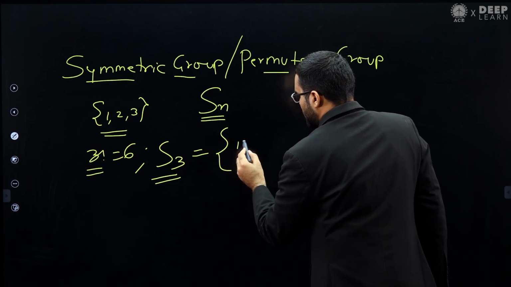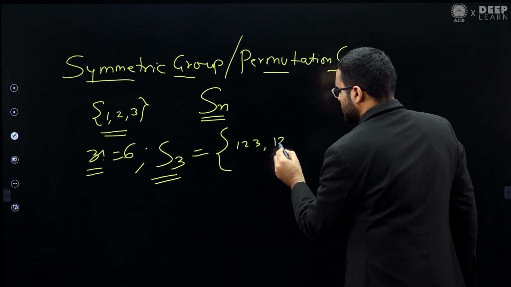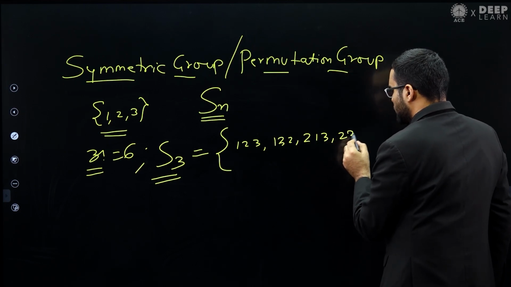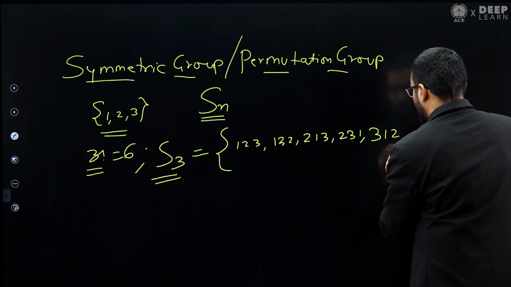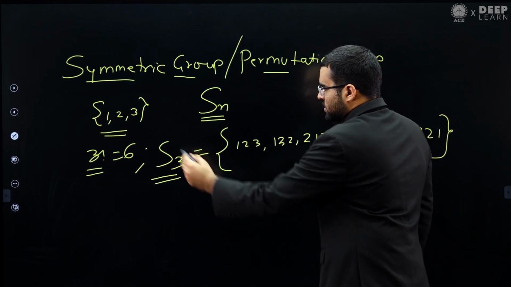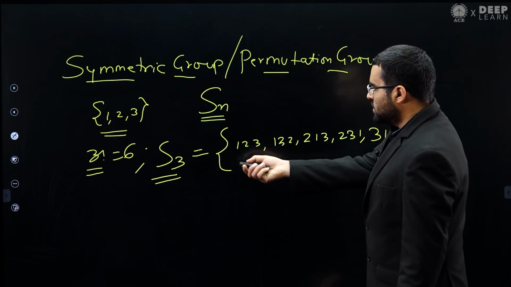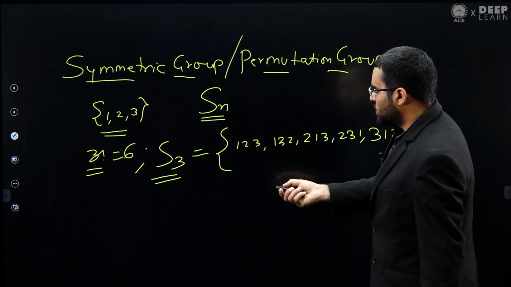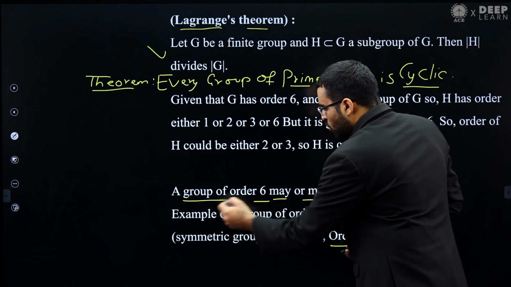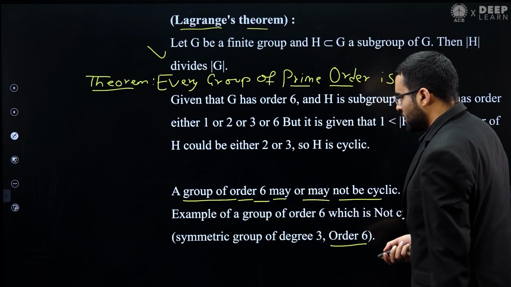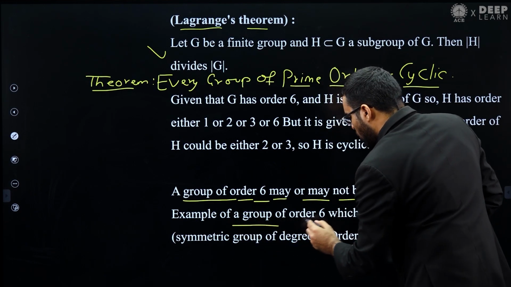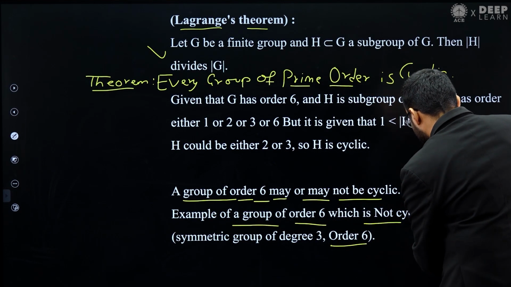For example, one element is 1, 2, 3, another is 1, 3, 2, another is 2, 1, 3, another is 2, 3, 1, another is 3, 1, 2, and the last element is 3, 2, 1. So this is your group S3. Now this S3 group that we study in group theory is not cyclic. So you can see a group of order 6 that is not cyclic, and that is S3.